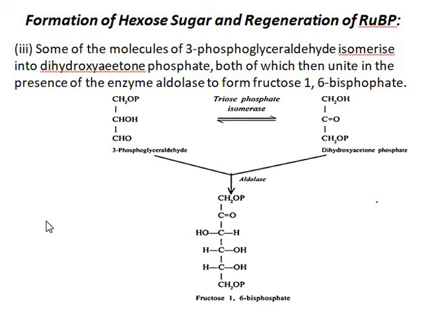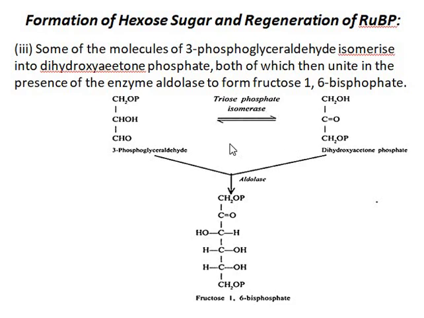Next is the formation of hexose sugar and regeneration of RuBP. Some of the molecules of 3-phosphoglyceraldehyde isomerize into dihydroxyacetone phosphate in the presence of the enzyme triose phosphate isomerase.